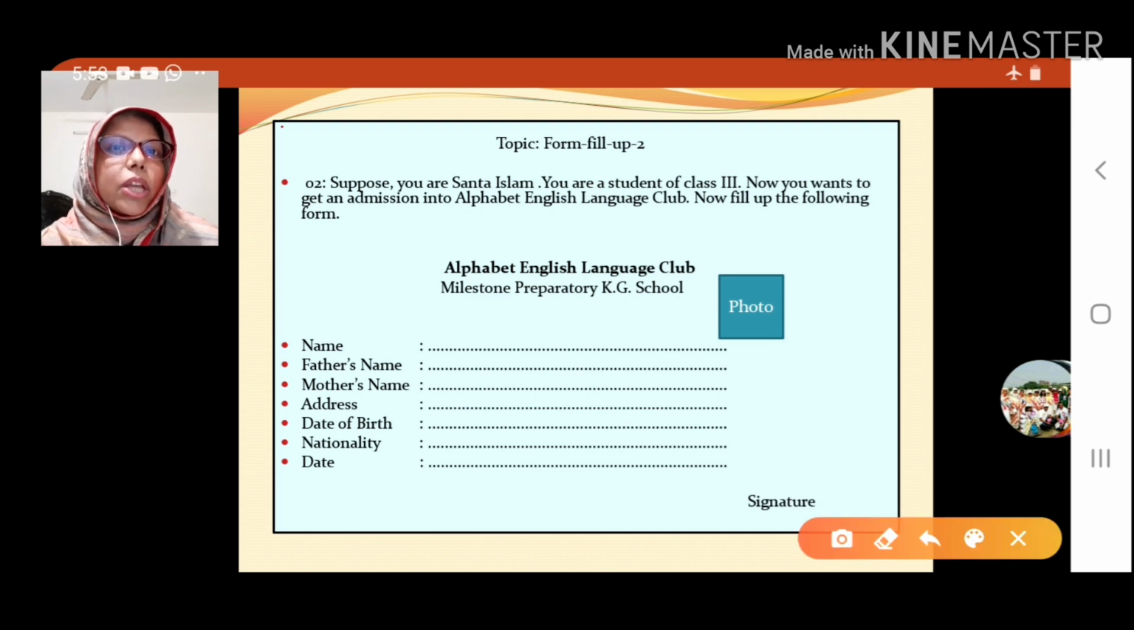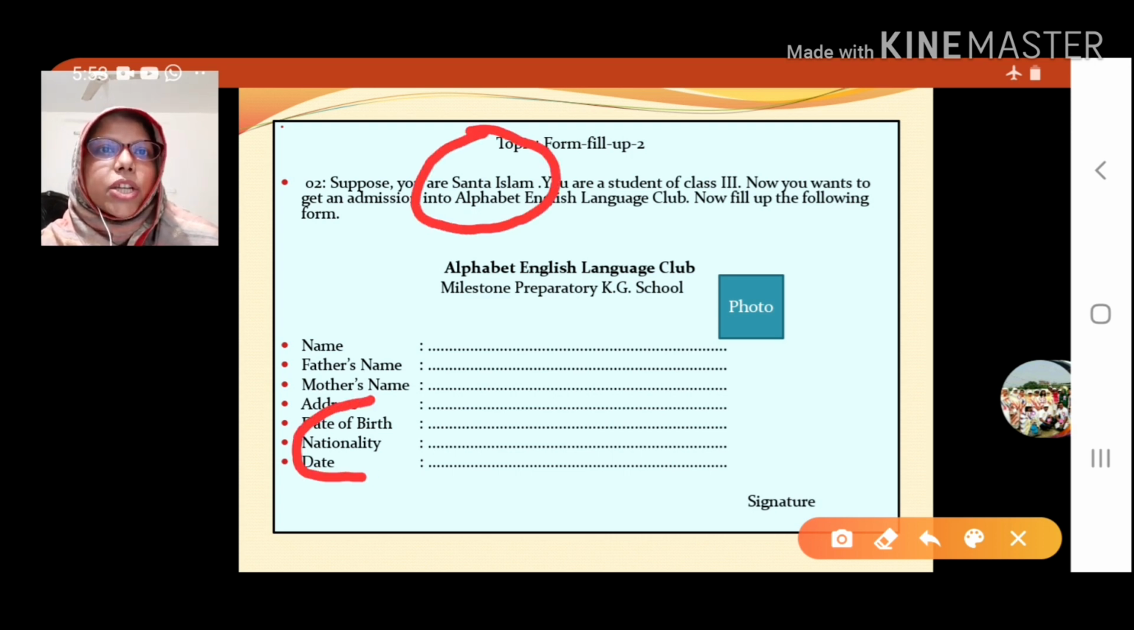In this form, two points are new. The first one is the fixed name, Shanta Islam, and another point is nationality. So here we are going to discuss these two points, the fixed name that is written in the question, and the nationality. When we write here, whose name is the name? Not your name. Here the name should be Shanta Islam.